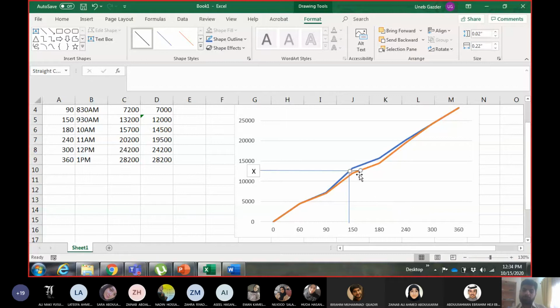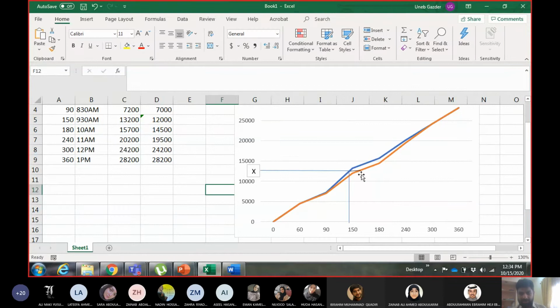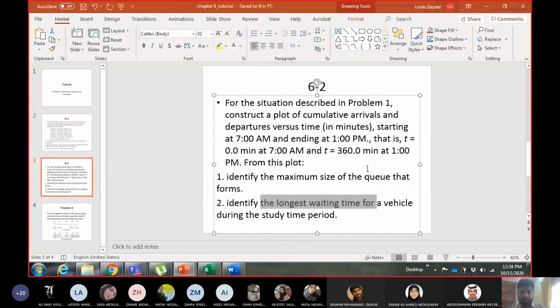So again they are asking for maximum. The maximum cannot be here, cannot be here. Maximum difference between the two lines is here somewhere. So you go to the point where you see the two lines are farthest from each other horizontally, and you take the difference on the x-axis, and you have the longest waiting time. So these two values will come from the graph, although the first value can be calculated, or has been calculated, from the demand and capacity curve in problem 6.1 as well.